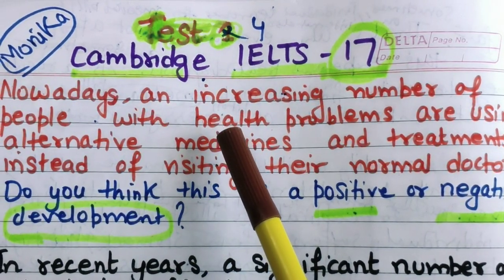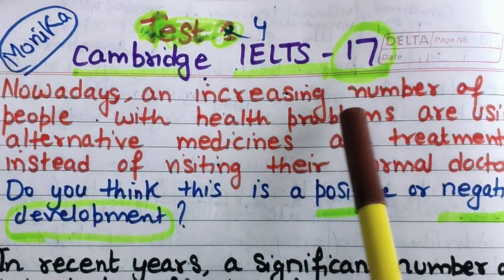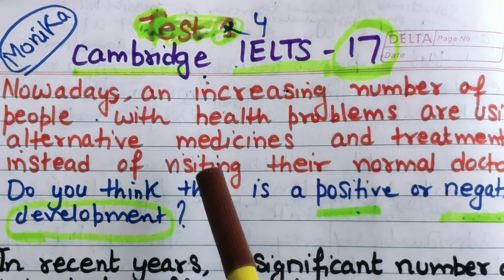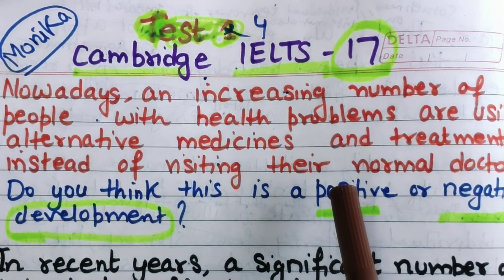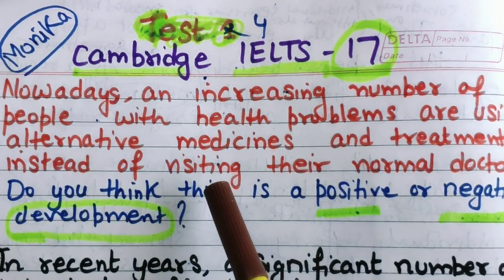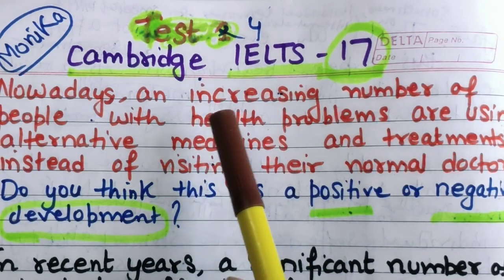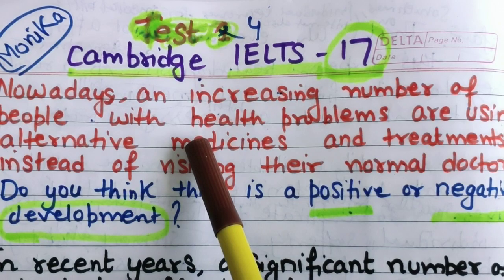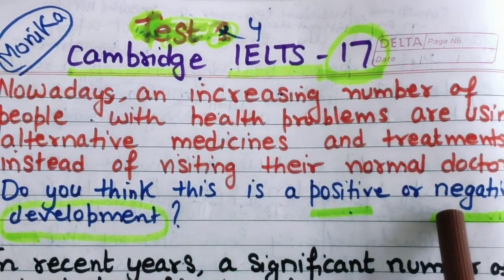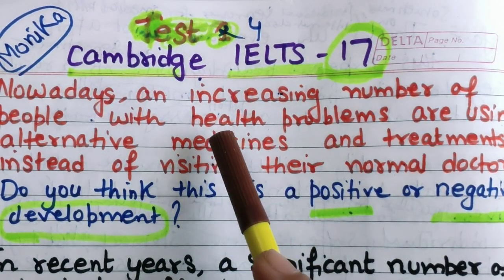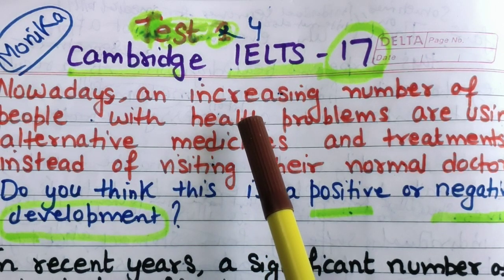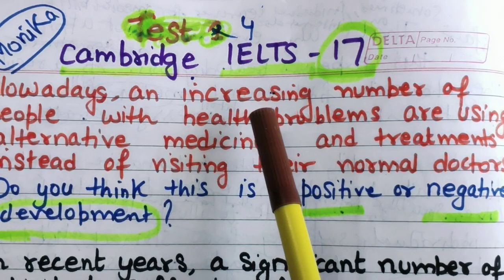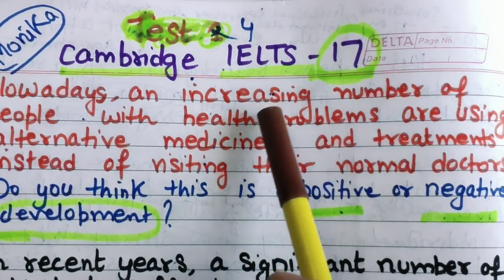If you ignore the first part and only talk about negative effects, then half of the question you will not be discussing in your essay. So everything you need to cover from the question statement.